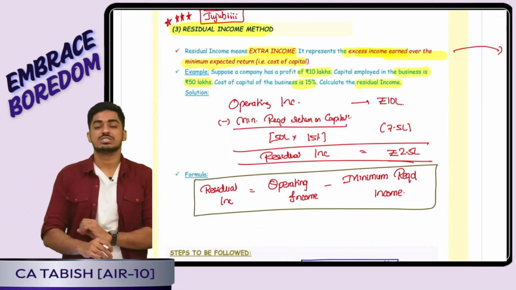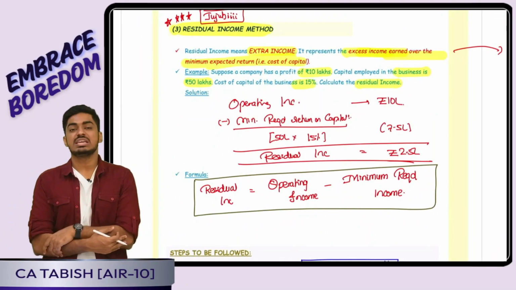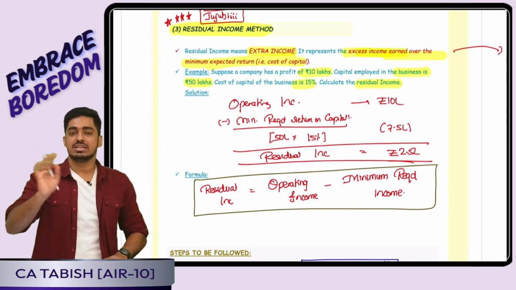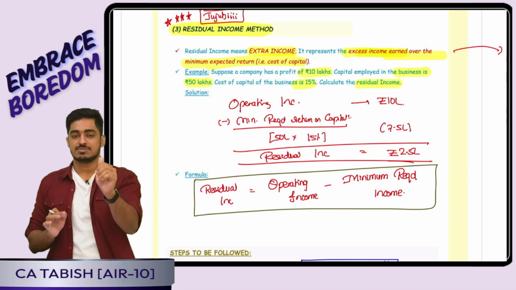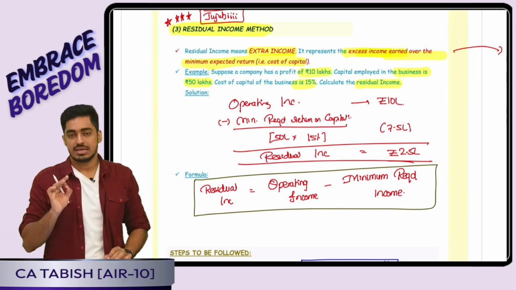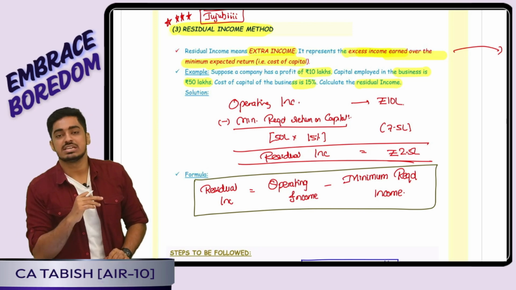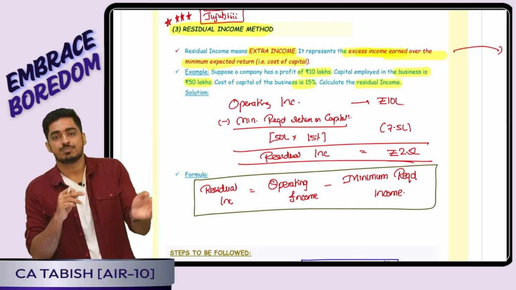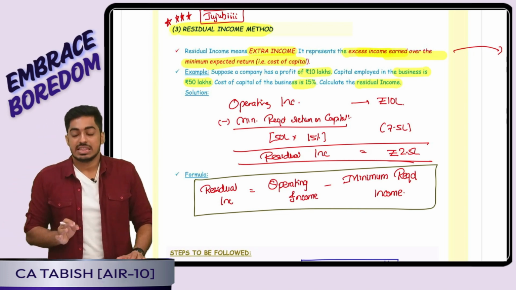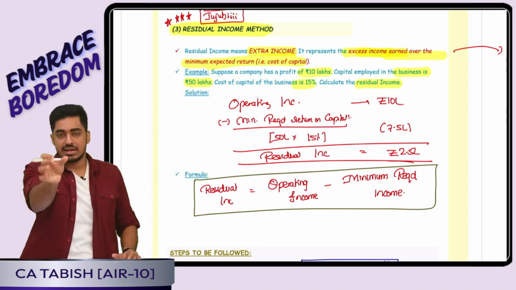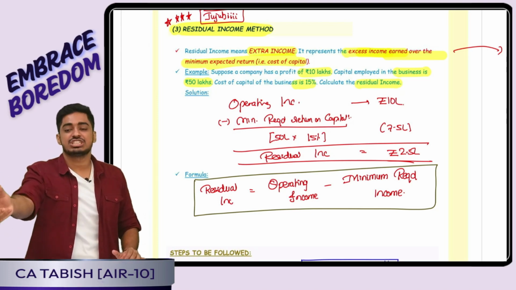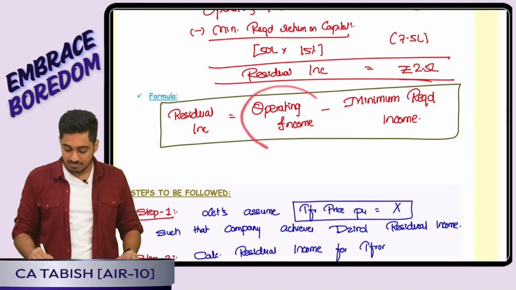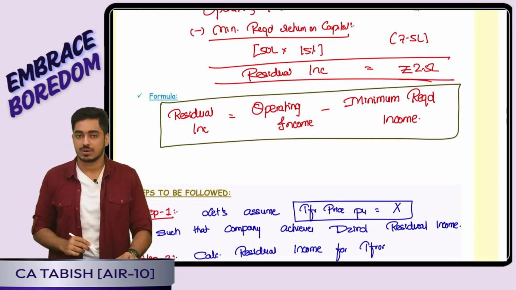The final thing we had was a residual income method. Yes, what is a residual income? It is the extra income. Suppose I earned 100 rupees income, that is sales minus variable cost, contribution minus fixed cost is profit. Now the minimum income that I want is, say, 40 rupees. Say for example, 1000 rupees we have invested in business, 4%, 40 rupees, bare minimum profit I want. That means extra how much we earned? 100 I earned, in that 40 bare minimum I want, that means extra 60 rupees income I earned. That is going to be my residual income. Residual income is nothing but my operating income minus the minimum required income.